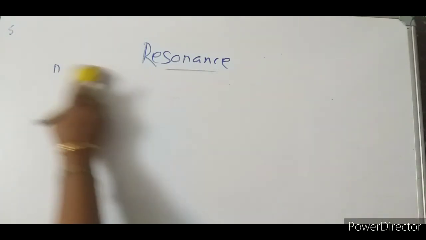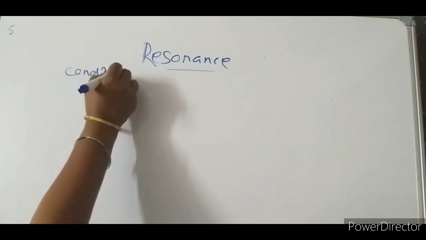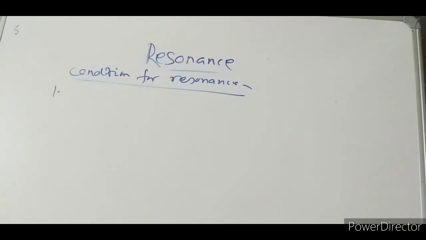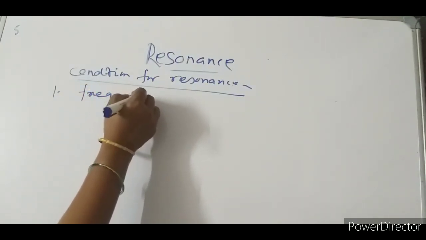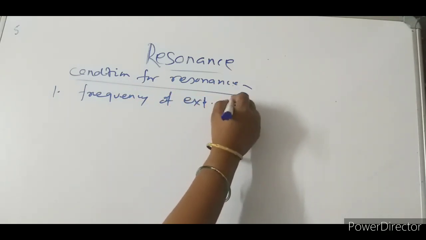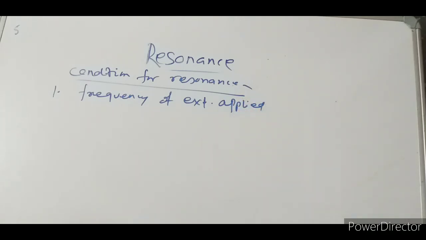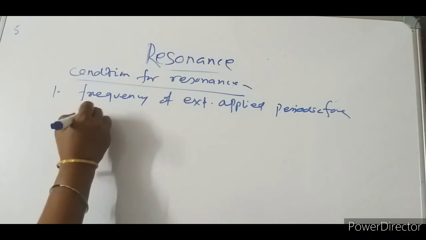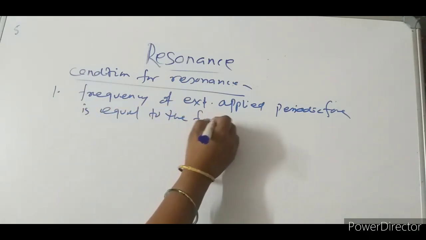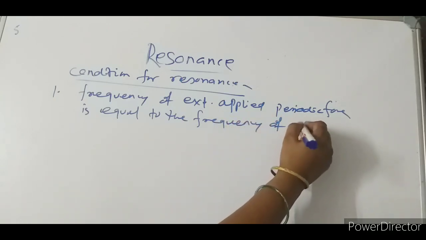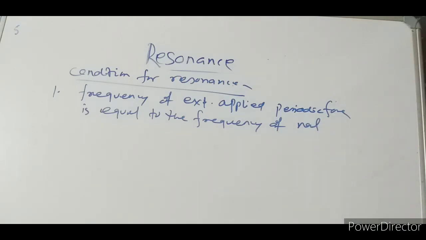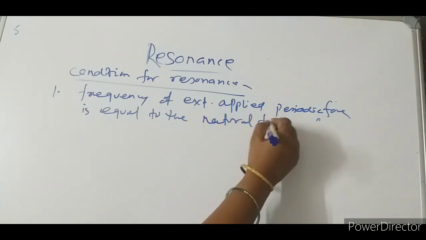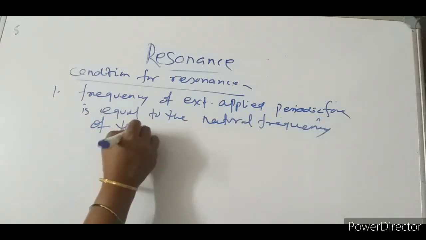So what will be the condition for resonance? The condition for resonance: the frequency of the externally applied periodic force is equal to the natural frequency of the body. The natural frequency of the body.